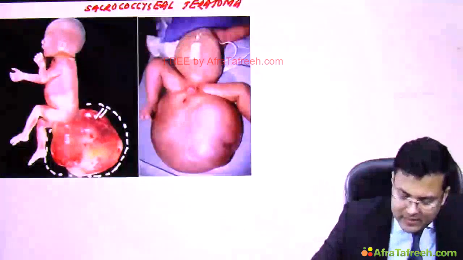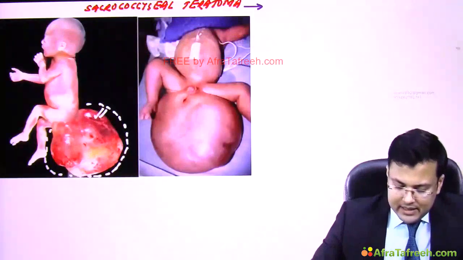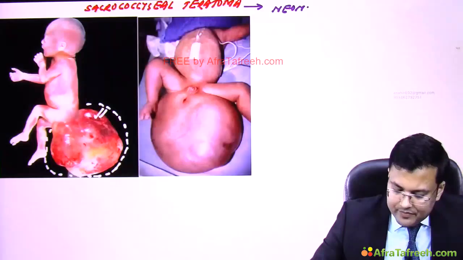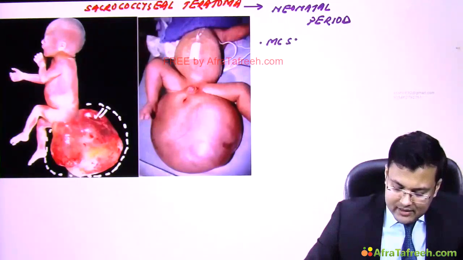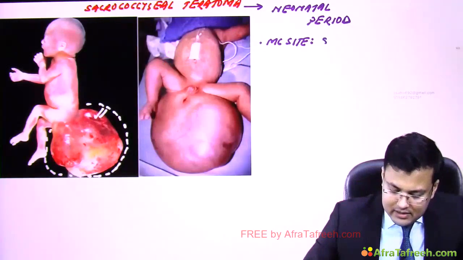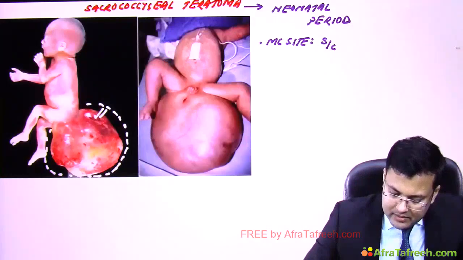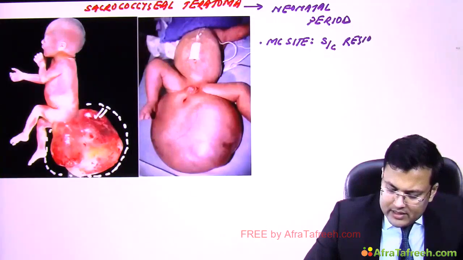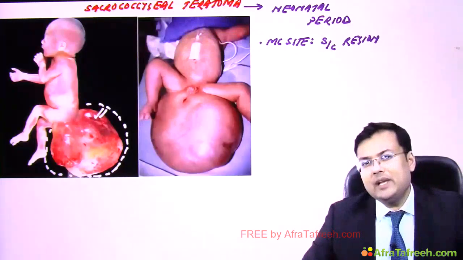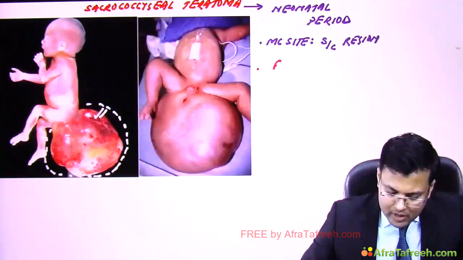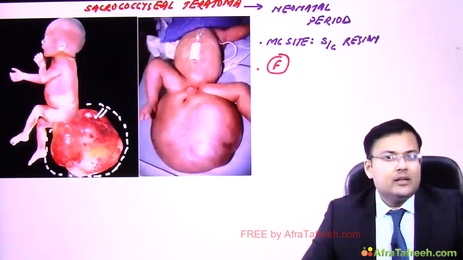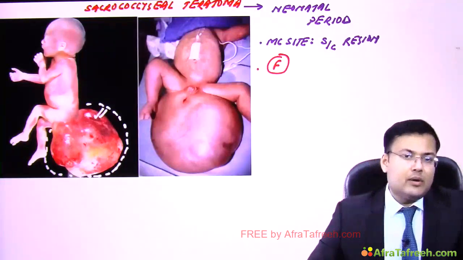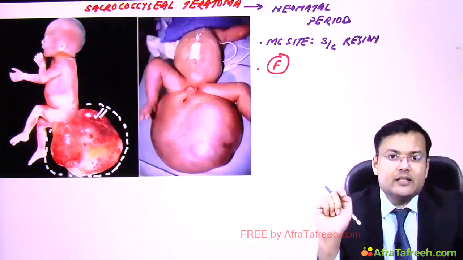Clear? Teratomas, these are most frequently seen in neonatal period. And what's the most common site? Yes, you can see it is the sacrococcygeal region. Okay. Generally, sacrococcygeal teratoma, it is more common in males or females? It is more common in females. You see, most teratomas which are seen in neonatal period, these teratomas are benign. But see the problem, the risk of malignancy increases with age.